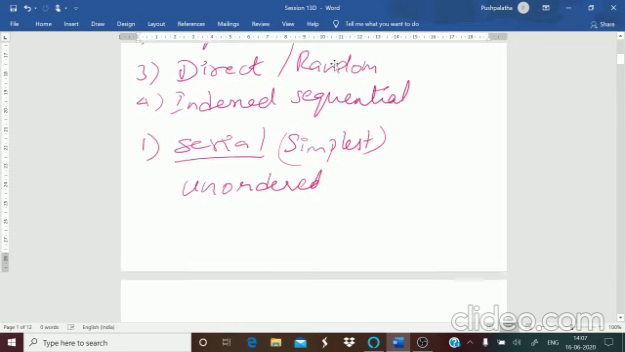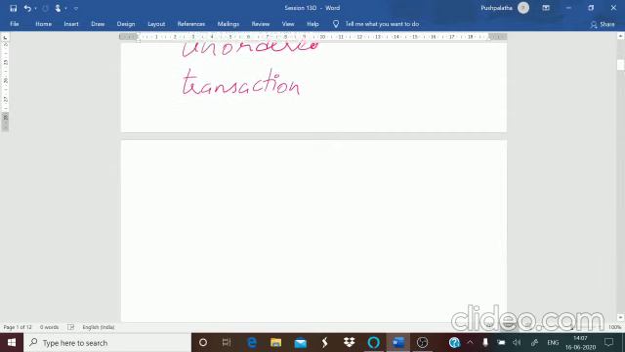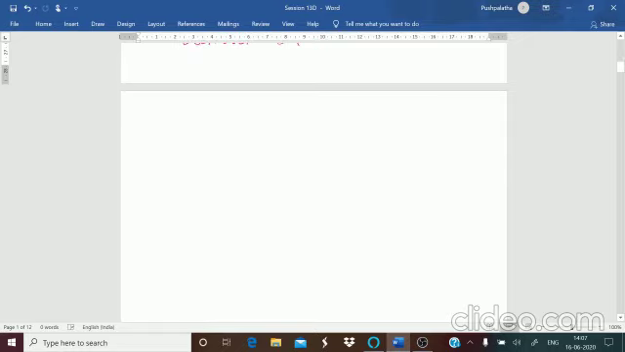Serial files are primarily used as your transaction files. It cannot be used as a master file. It can be used as a transaction file in which the transactions are recorded in the order in which they occur. That is, whoever comes first gets a seat first. That is your serial ordered file or serial storage.